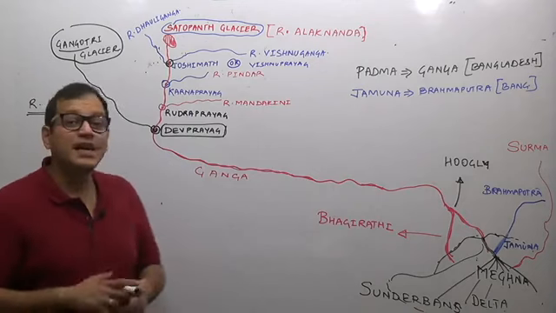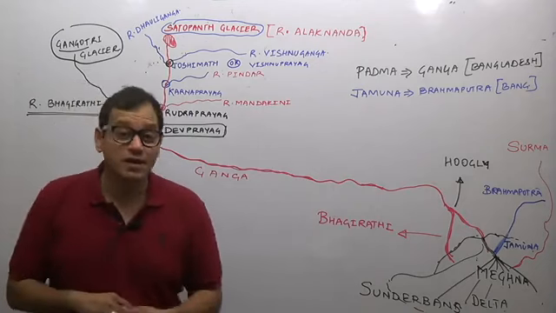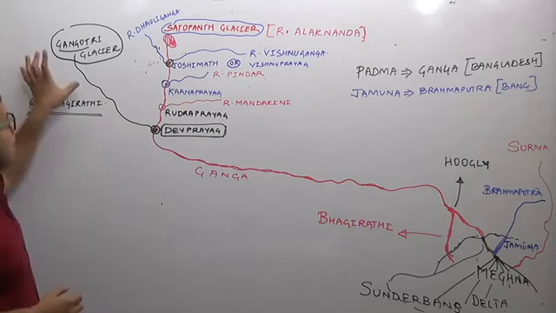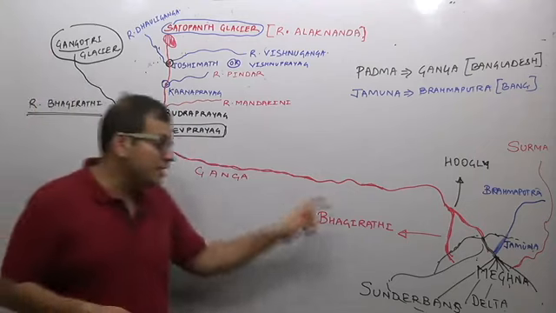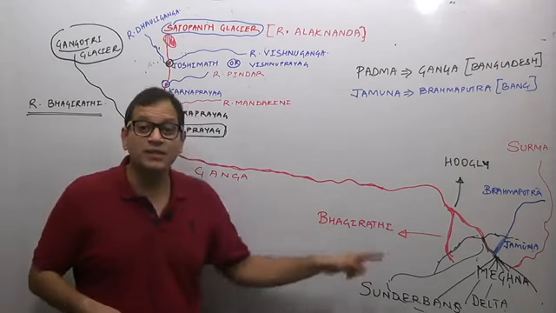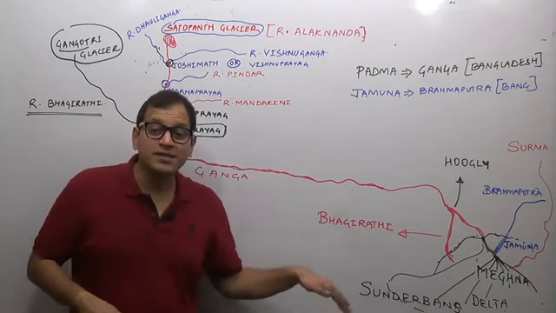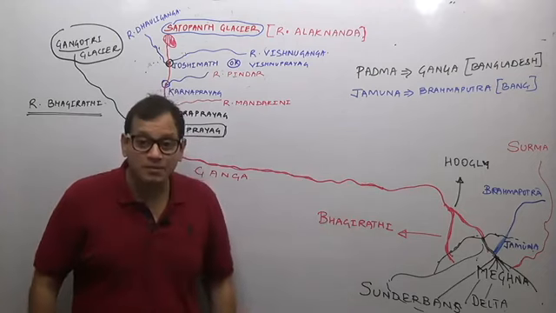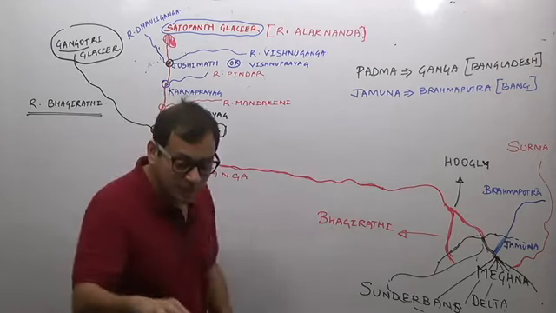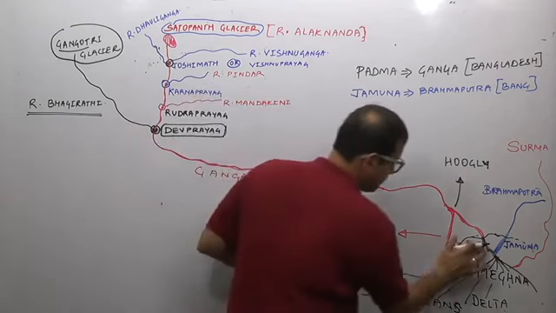So this is the entire life cycle of river Ganga, which originates as the Bhagirathi and Alaknanda, then it is known as Ganga. Then it starts distributing into Bhagirathi and Hooghly. It enters Bangladesh, where it is known as river Padma. After entering Bangladesh, here it will be known as river Padma.